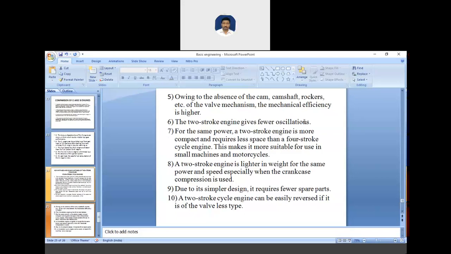Due to the simpler design, it requires fewer spare parts. And the two-stroke cycle engine can be easily reversed if its valve is of the valve-less type. These are some of the advantages of the two-stroke over the four-stroke cycle.